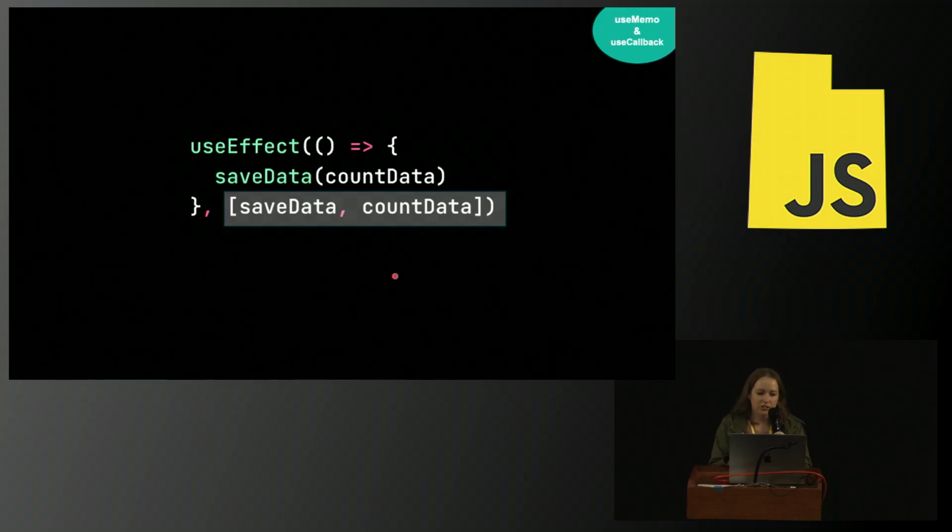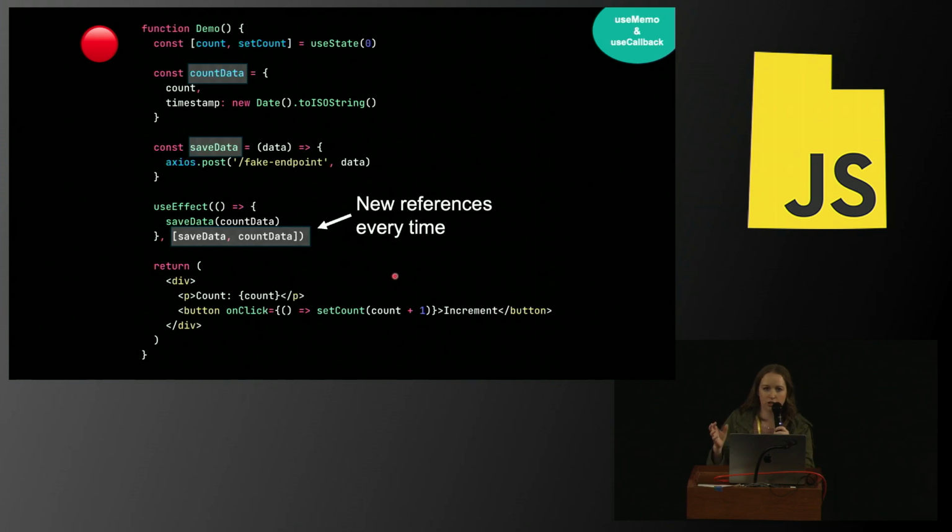To really understand the problem that we're trying to solve with useMemo and useCallback, we need to go back to our understanding of useEffect. And we also need to go even a little bit further back to the days when we first learned about pass by reference versus pass by value. We have to remember that in JavaScript, arrays, functions, and objects are all passed by reference, not by value. So React isn't going to check to see if your new function is the exact same value. It's going to check to see if it's a new reference.